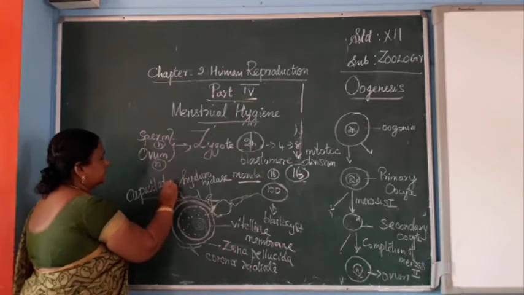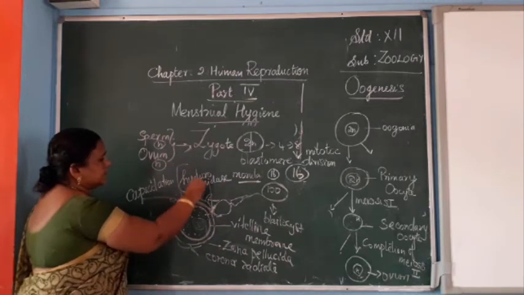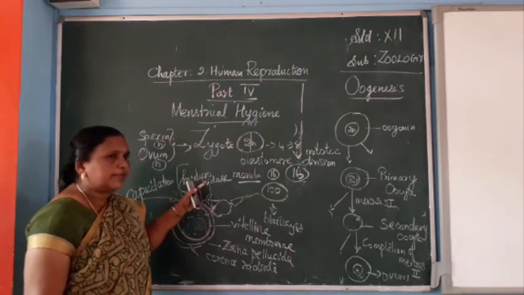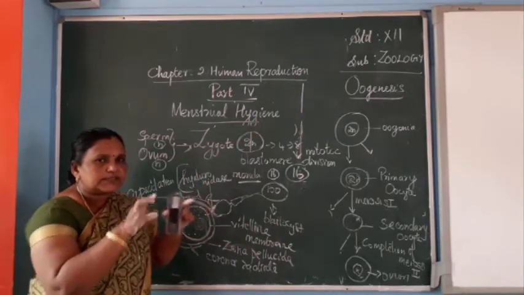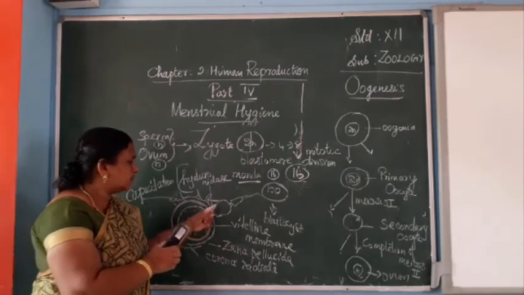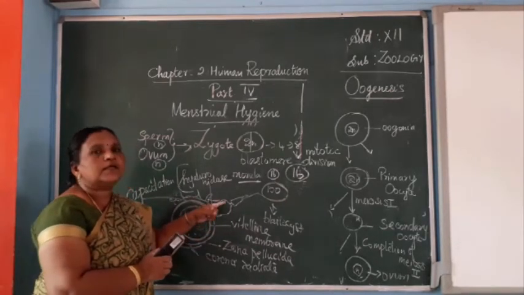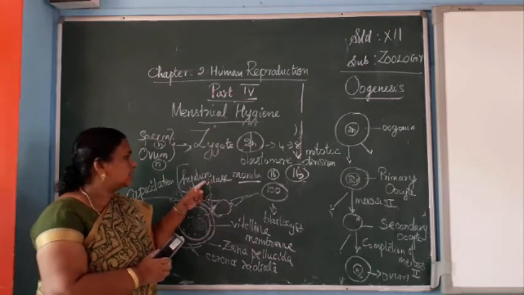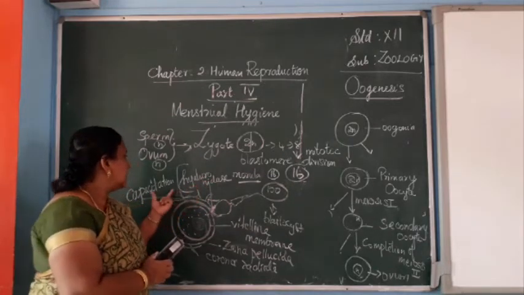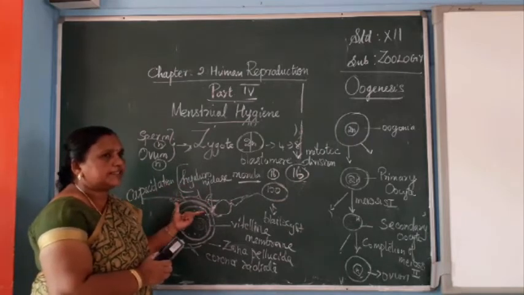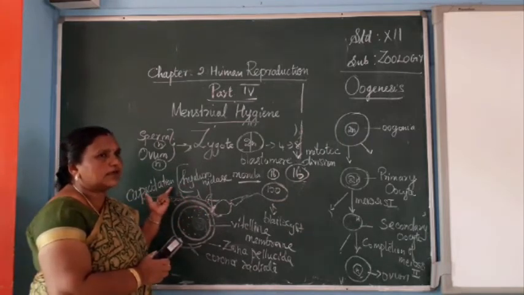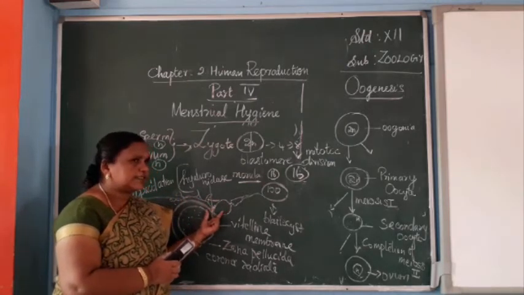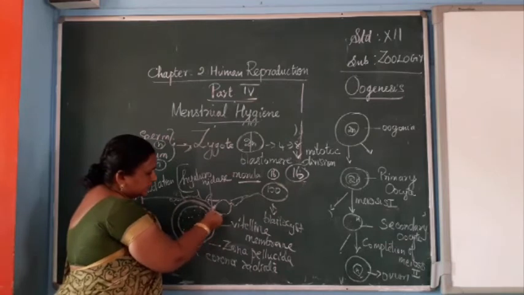Capacitation. That is capacitation. During the penetrating time, the cap-like structure present on the outer layer of the head region of the sperm has a special type of enzyme called hyaluronidase, and it is responsible for the penetration process. So this is called capacitation. Now, when this capacitation process is happening, the sperm is penetrating inside.